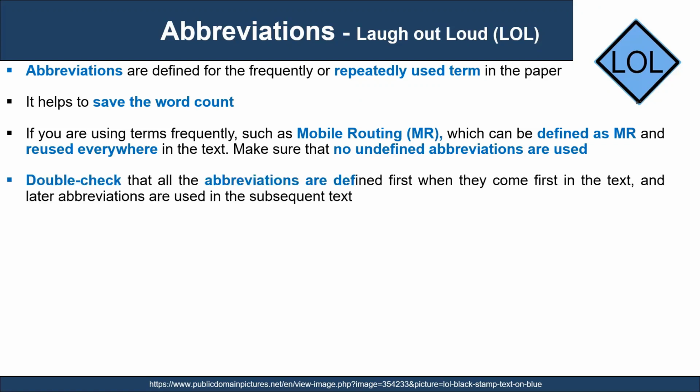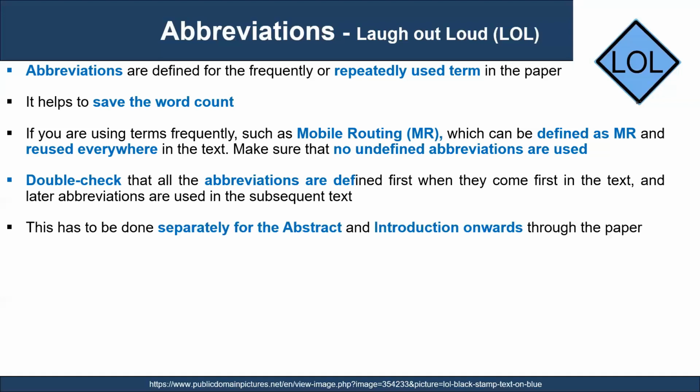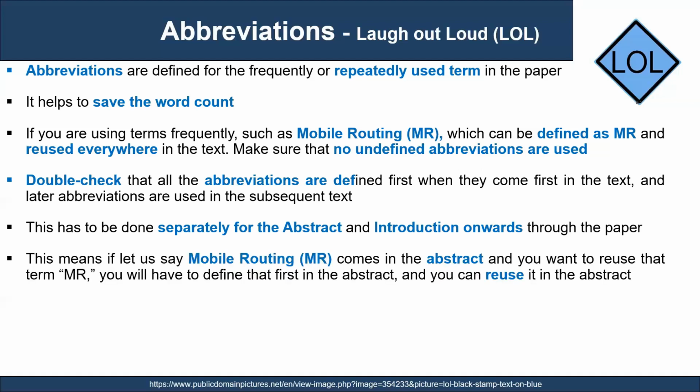Double check that all the abbreviations are defined first when they come first in the text, and later they are reused in the subsequent text. This has to be done separately for the abstract and from the introduction onwards throughout the paper. This means if, let us say, you are using mobile routing, which comes first in the abstract, and you want to reuse that term, you can define it as mobile routing (MR), and then you can reuse the term MR in the rest of the abstract.